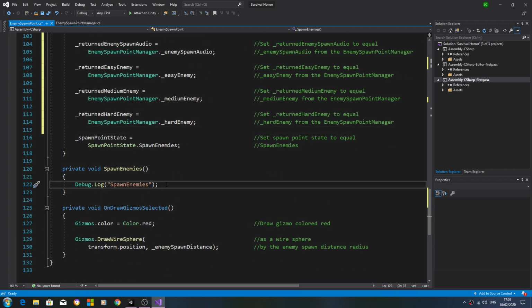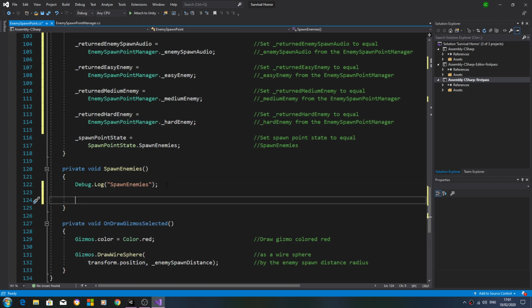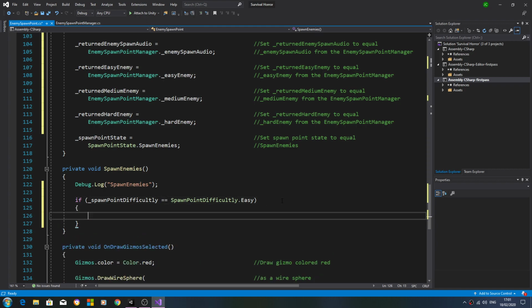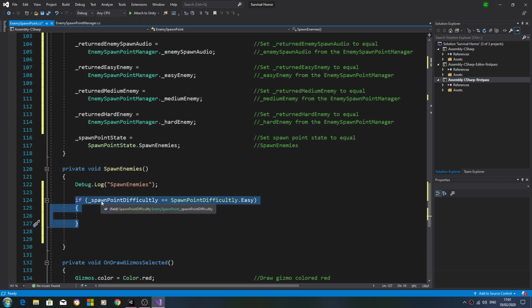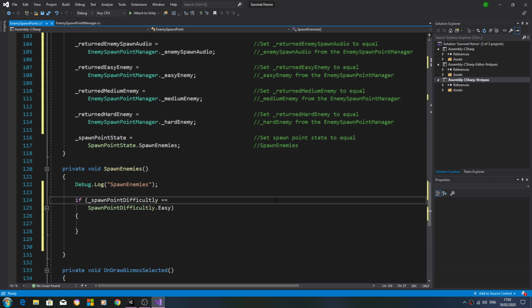And now we'll come to the spawn enemies function, and we're going to say if, open and close brackets, inside the brackets, spawn point difficulty double equals, and we want spawn point difficulty, so without the underscore, dot easy. We'll come to the end of the line, we'll open and close brackets again. And in fact, let's put the comment in first, so I'll break it up.